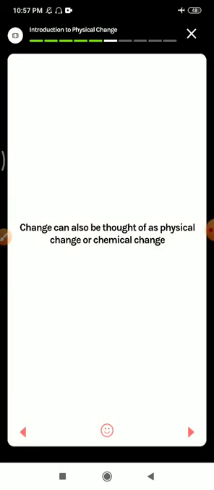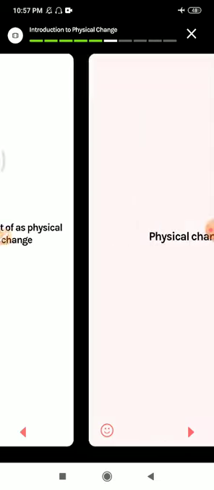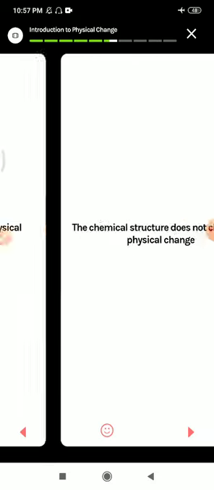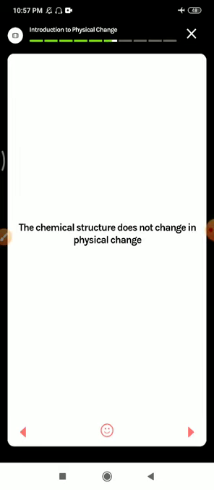Changes can also be thought of as physical change or chemical change. So first, physical change. In physical change, only the physical appearance changes. That means here only the shape and size change, not the originality. The chemical structure does not change in a physical change. Means whatever composition or material we take, the material will be the same after the conversion also.